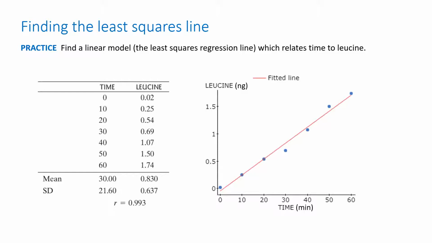It was about negative 0.05, it's estimating. Now, does that make sense? Well, how can the amount of something be negative? So you can see that it doesn't quite make sense. These are approximations. Our line isn't perfect, right? So we have to keep that in mind and be a little bit careful. It wouldn't make sense to say we started with negative 0.05 leucine here. In reality, we could expect that we started with 0, right?